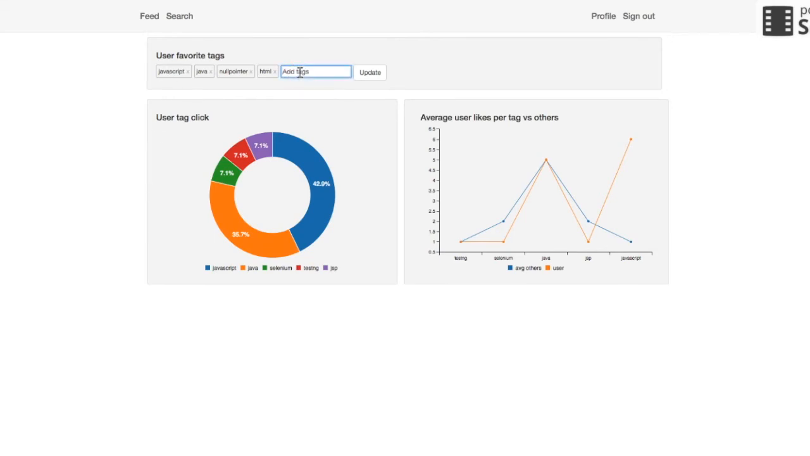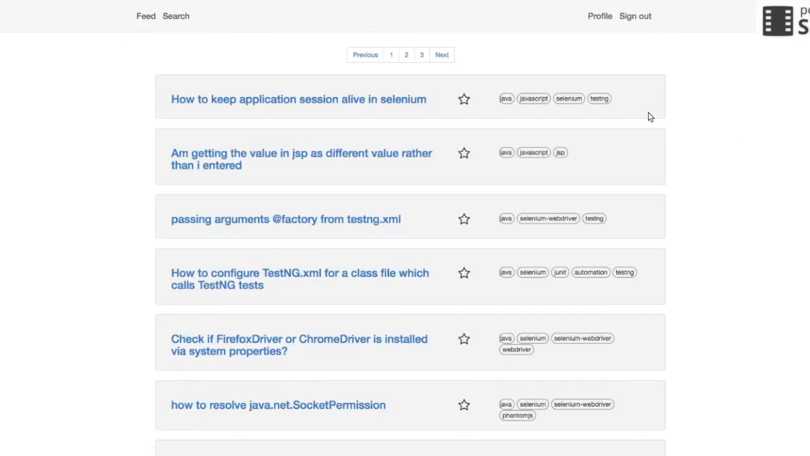And like we mentioned earlier, the user will be able to add and alter the favorite tags. So let's say the user adds Selenium and hits update. The user's profile has been updated a bit. Let's go into the feed to check how it goes. Yes, the explicit interests given by the user are tested out. So we can see a few Selenium posts here and there.